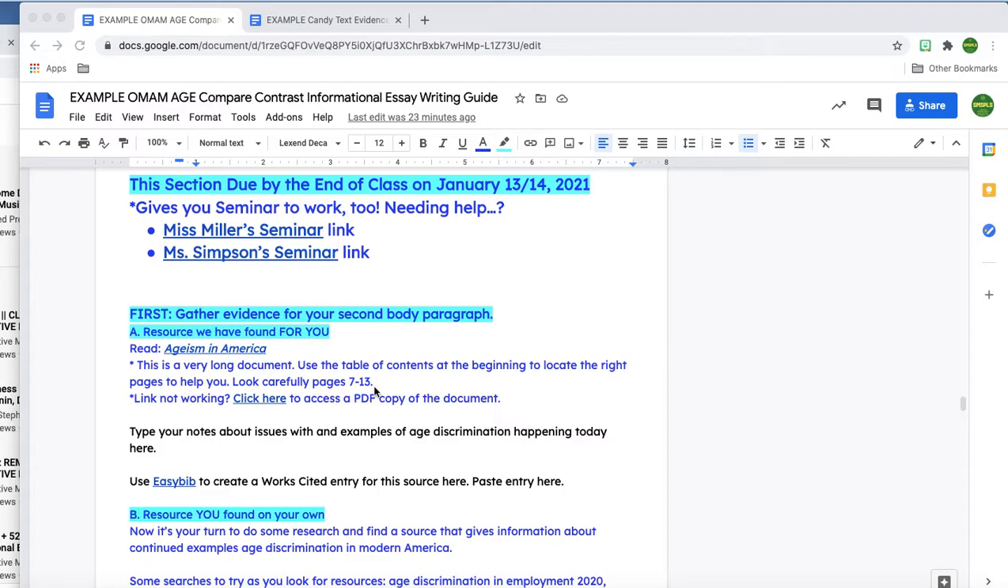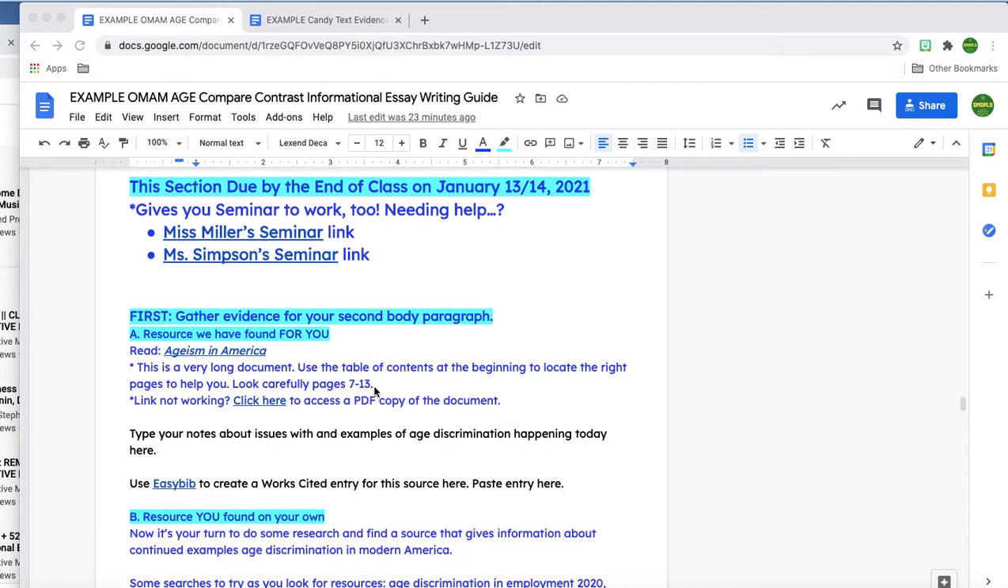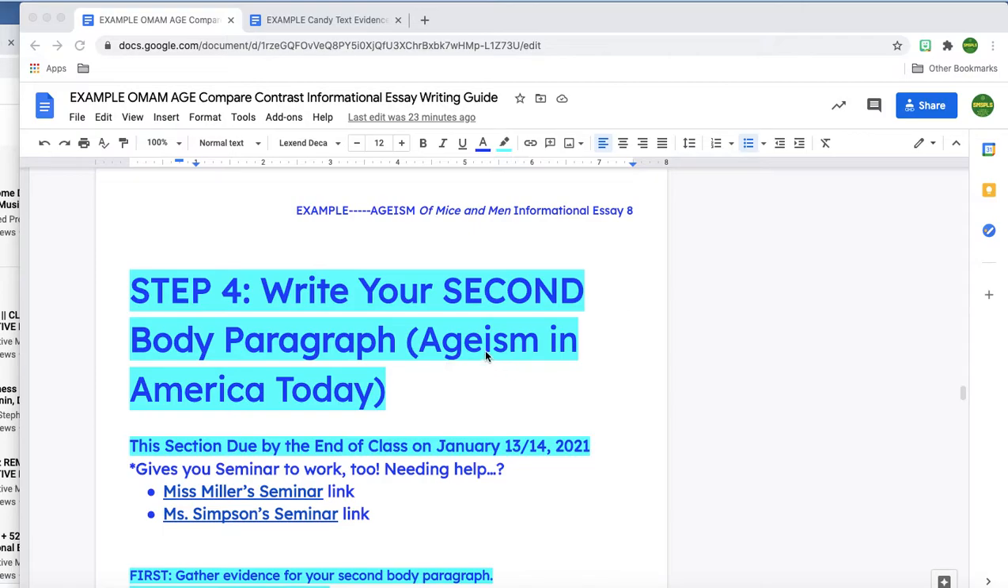Let's refresh our memory about what the topic of this paragraph actually is. So you're going to be talking about your marginalized group in America today. The last paragraph you did, you talked about the history of this topic. So I'm doing an example about ageism. In my prior paragraph, step 3, I talked about the history of ageism. Now I'm going to talk about ageism in the modern world today in America. That's going to be the topic of this paragraph.